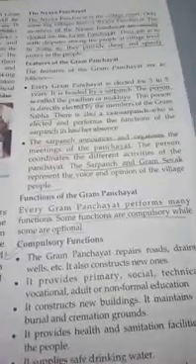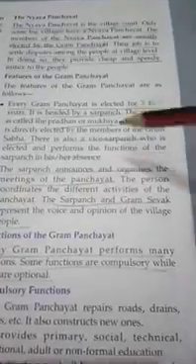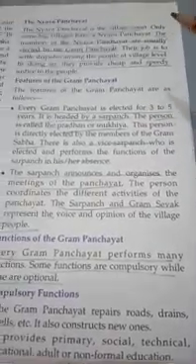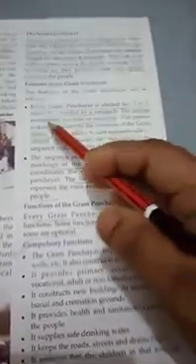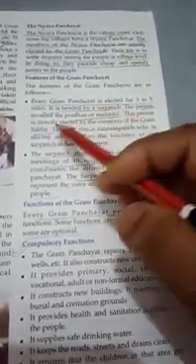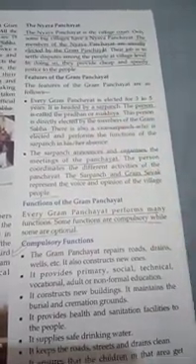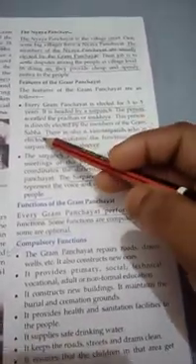Now let us discuss the features of the Gram Panchayat. So what are the features, the main points of the Gram Panchayat? Every Gram Panchayat is elected for 3 to 5 years and it is headed by a Sarpanch. The Sarpanch is also called the Pradhan or the Mukhya. And who elects the Sarpanch? He is elected directly by the members of the Gram Sabha.